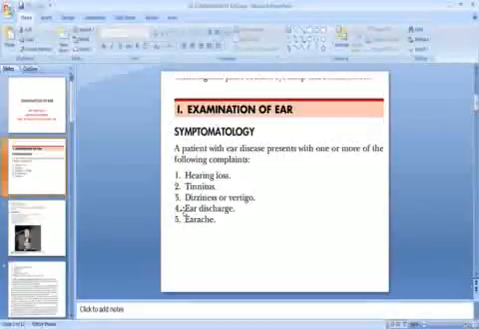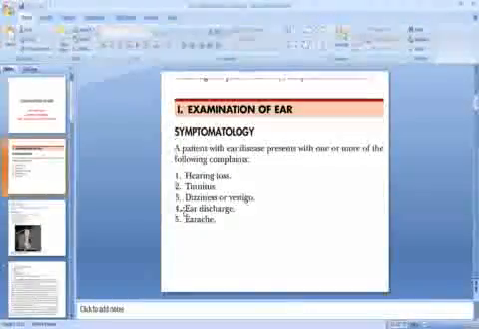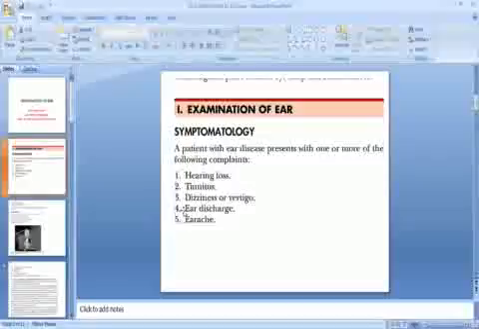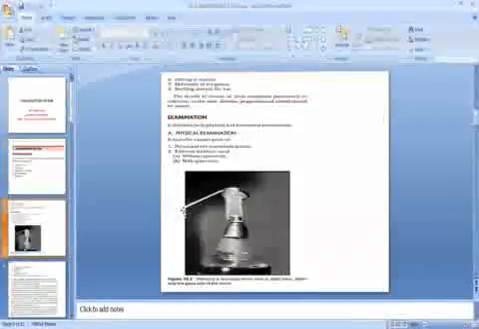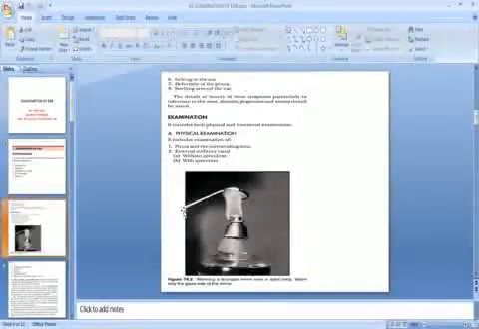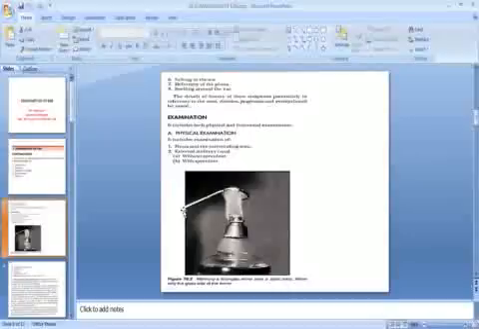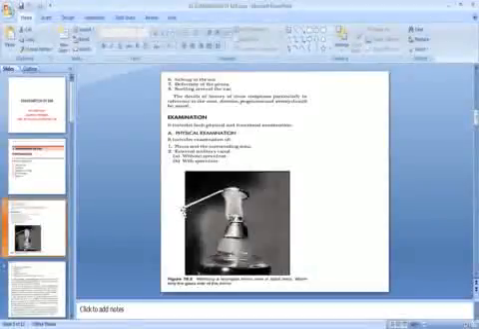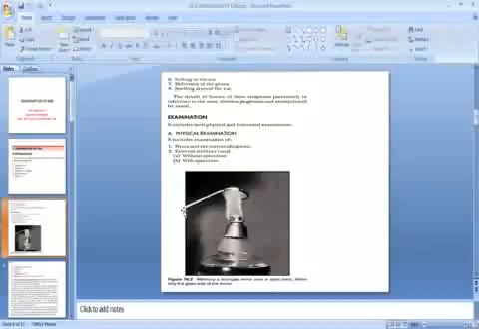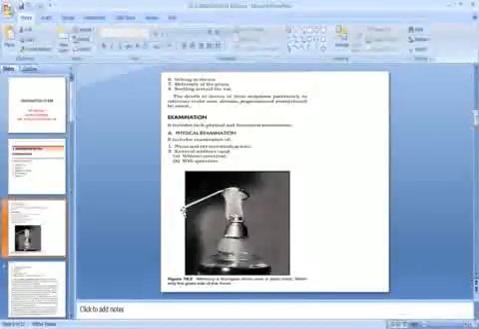A patient with ear disease presents with one or more of the following complaints like hearing loss, tinnitus, dizziness or vertigo, ear discharge, earache, okay? Itching in the ear, deformity of the pinna, swelling around the ear. The details of the history of these symptoms, particularly in reference to the onset, duration, progression and severity, should be noted. Then we have to proceed forward for the examination of ear.